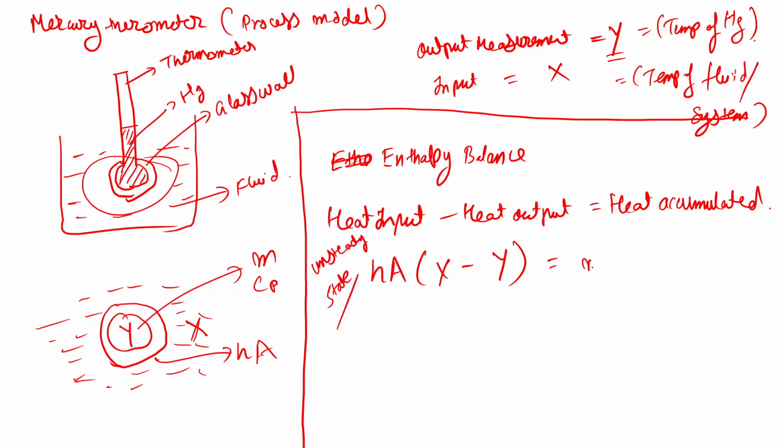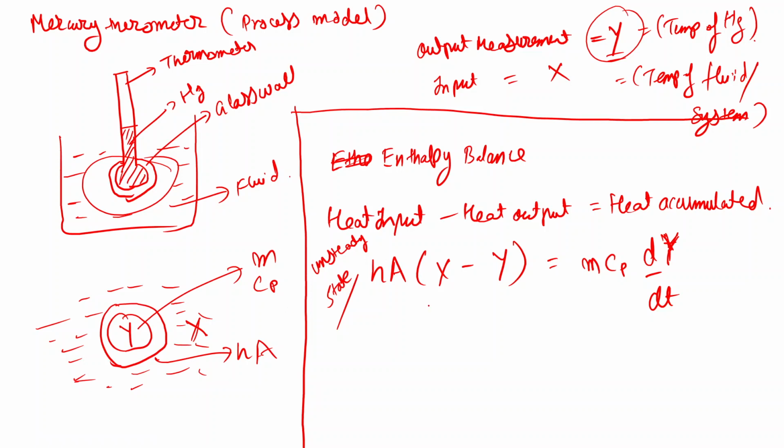So this will be equal to m Cp times the change of temperature of the thermometer with time, dY by dt, where we are considering the temperature as Y.